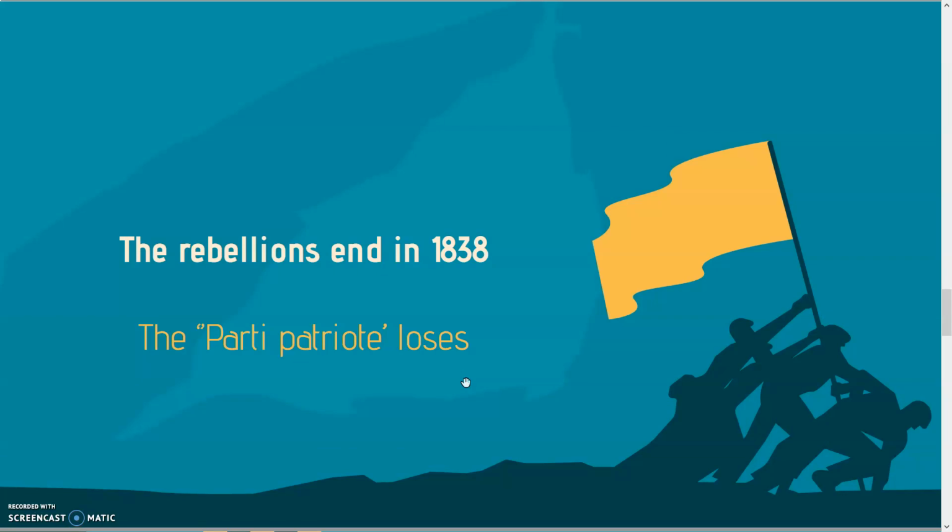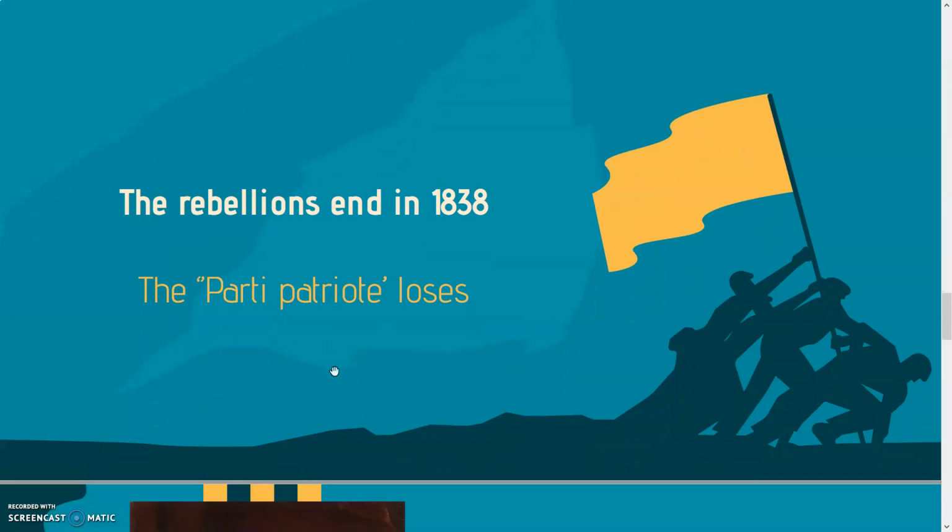A lot of the rebellions are happening in Lower Canada, but some people in Upper Canada as well do not follow the rules of Great Britain. But the whole rebellions end in 1838. Le Parti Patriote loses. So then what happens?